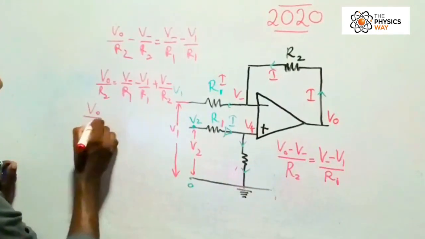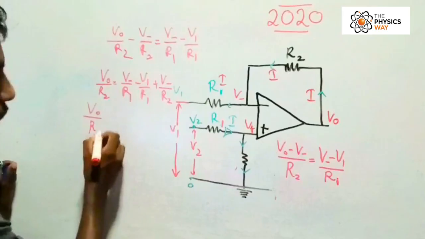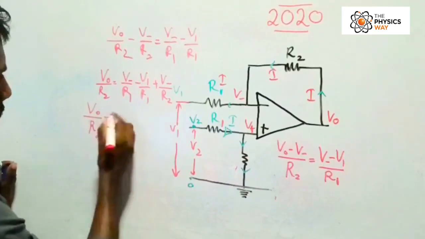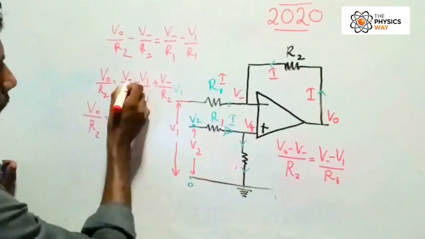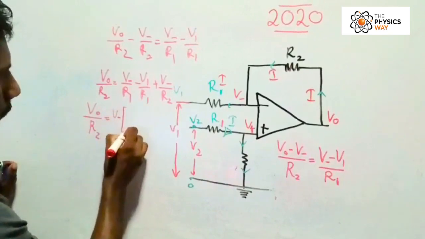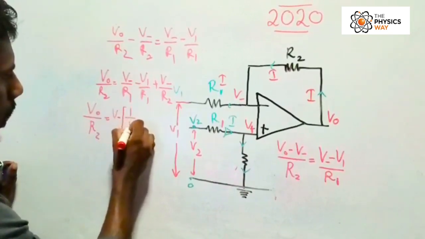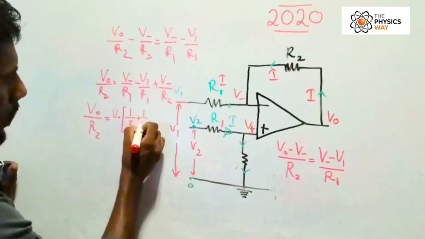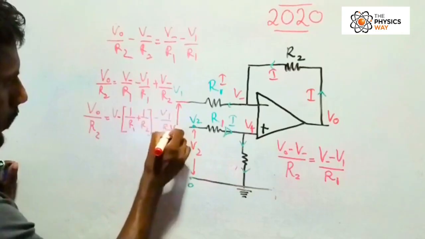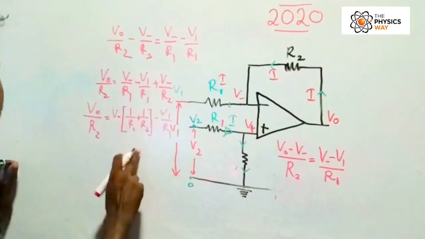Then I'm going to simplify it. V naught over R2 equals, I'm going to take these two closer. V minus is common, I hope you can see it, so I'm going to take it out. Within the bracket, I'll be getting 1 over R1 plus 1 over R2, minus V1 over R1. I just let it be there. I'm going to simplify this one.